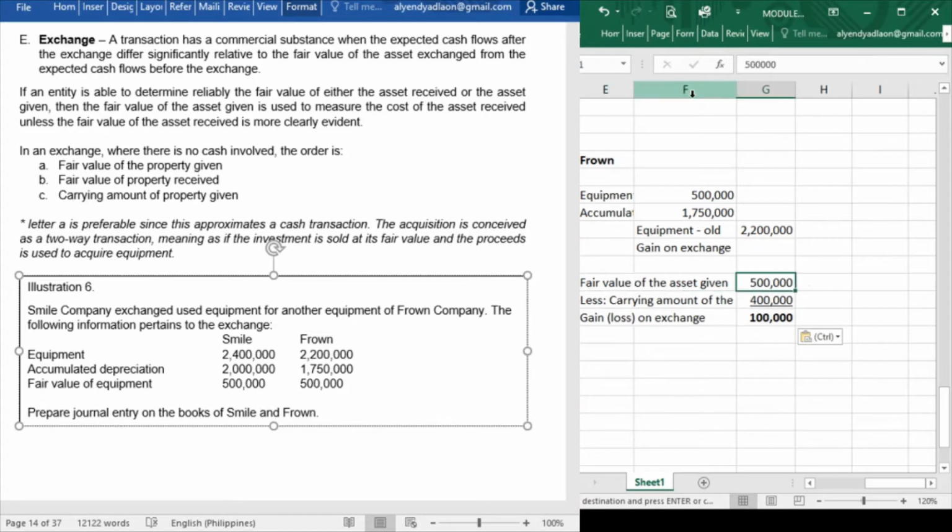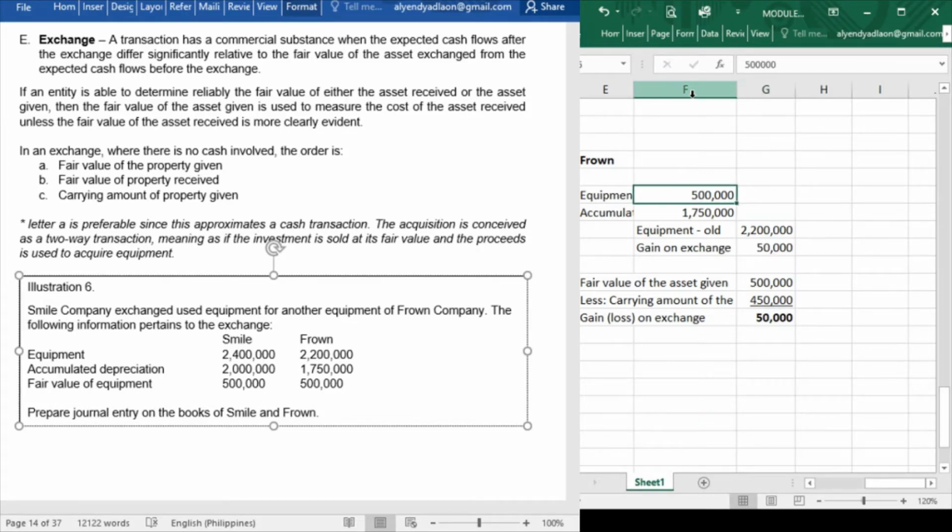The fair value of the asset given is 500,000, while the carrying amount is 2,200,000 minus 1,750,000, so that is 450,000. Is that right? 2,200,000 minus 1,750,000, that is 450,000. So we have a gain of 50,000. The gain on exchange is 50,000.